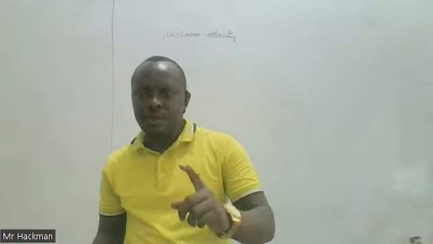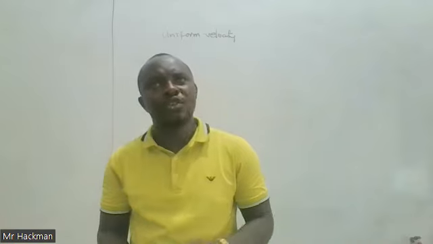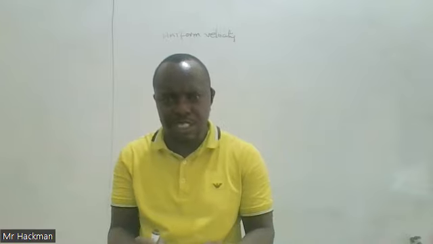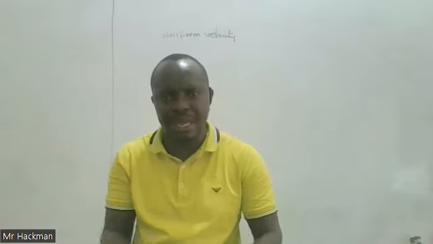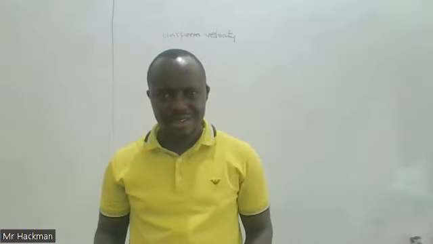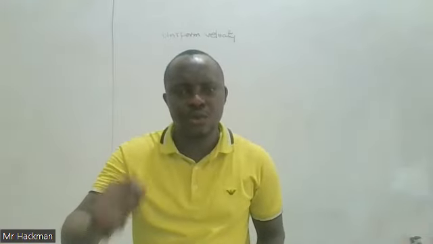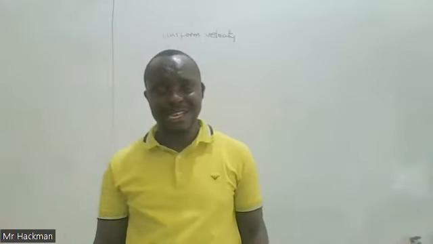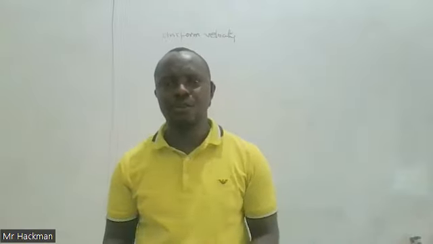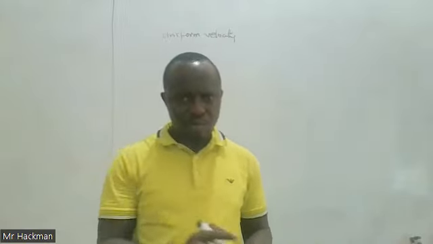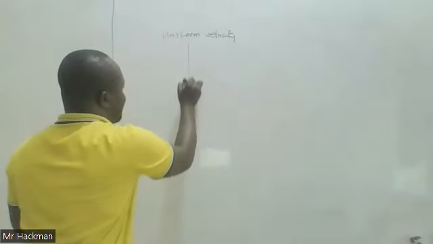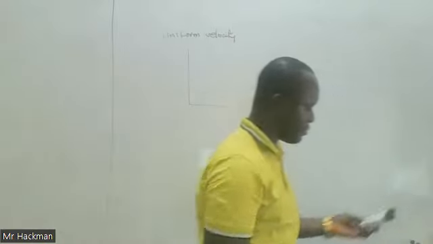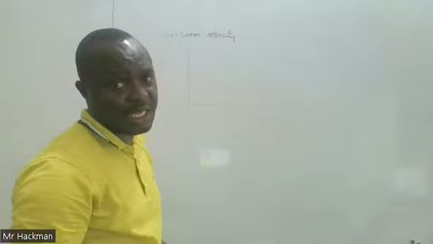Or it can also be put as, a uniform velocity motion is obtained when the rate of change of displacement with time is constant. When the rate of change of displacement with time is constant, then the body is in uniform velocity motion. So we plotted a displacement time graph, sorry, a displacement or distance time graph.